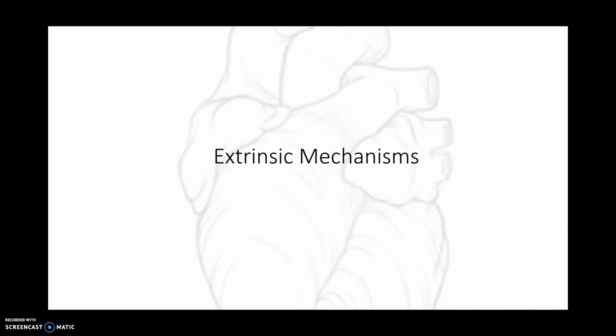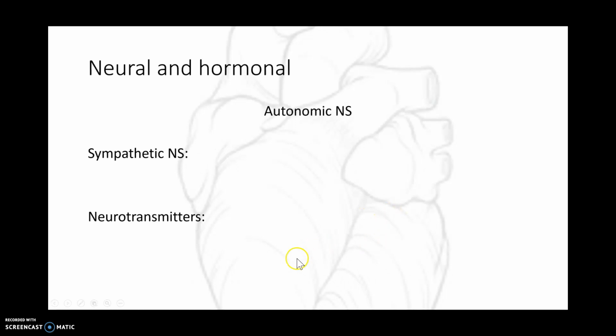Okay, so finishing up this section of the lecture, we're going to talk a little bit about extrinsic mechanisms of influence onto the heart. We just talked about the intrinsic mechanisms of the heart, where it can regulate itself without neural or hormonal influences. Now we're going to talk about those neural and hormonal influences quickly. So we have two extrinsic mechanisms, neural and hormonal, okay?